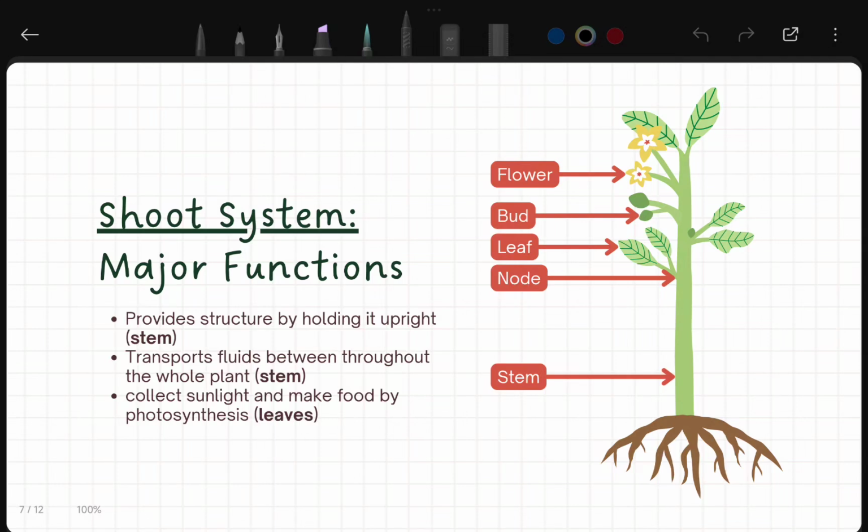But before we go further, if you haven't seen the video on photosynthesis yet, do that after this class. You just have to watch the video related to photosynthesis which I already uploaded.